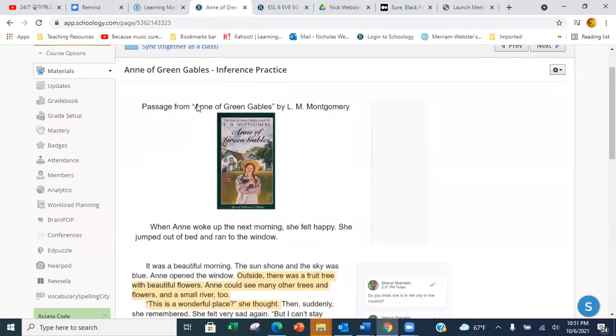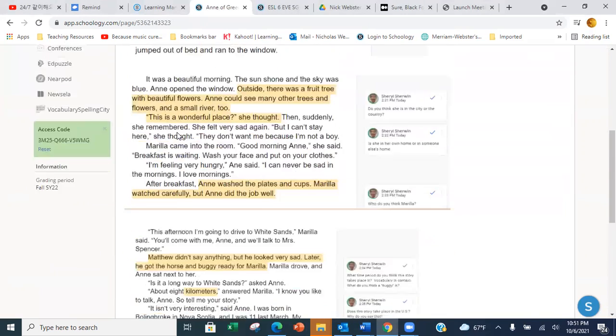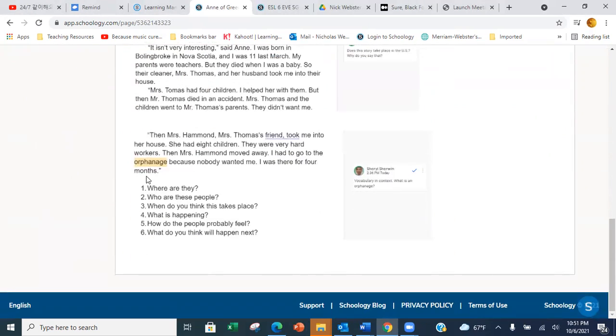So the book is Anne of Green Gables, and this is a small passage from the book. So we're going to read this text out loud, okay? And then when we're finished, we're going to answer some questions. Where are they? Who are these people? When do you think this takes place? What is happening? How do the people probably feel? And what do you think will happen next?